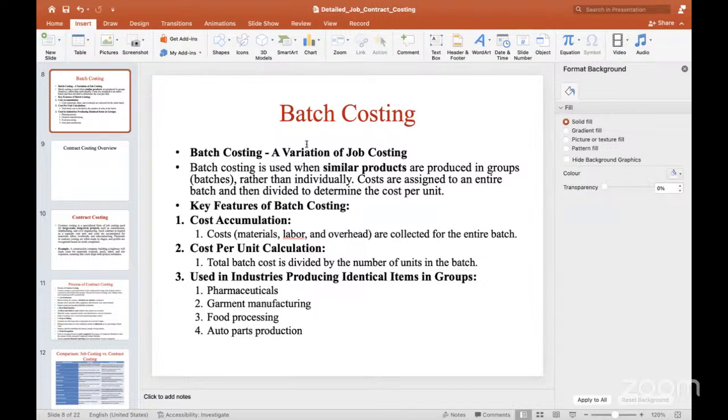Generally we observe batch costing in pharmaceutical industries, garment manufacturing, food processing, and auto parts production. So in these areas we implement batch costing. For example, in the pharmaceutical industry, when you produce one drug, we do not produce just one; we produce similar drugs at a time, more than 1,000, even lakhs. So that is an example of batch costing.